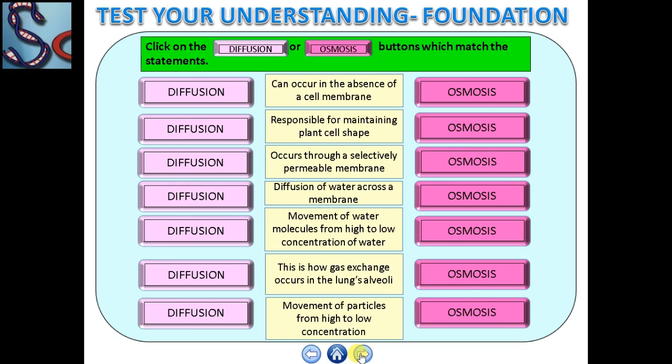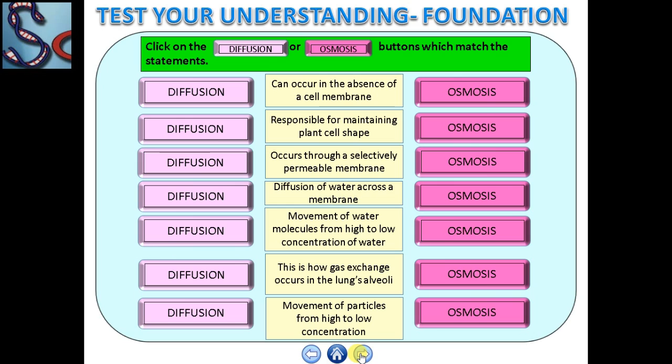Number 4. Diffusion of water occurs across a membrane. Diffusion or osmosis? Does the diffusion of water across a membrane occur inside diffusion or inside osmosis? Movement of water molecules from higher concentration to lower concentration. Is it osmosis or diffusion? Next is: this is how gas exchange occurs in the lungs, alveoli. Next is: movement of particles from high concentration to low concentration.